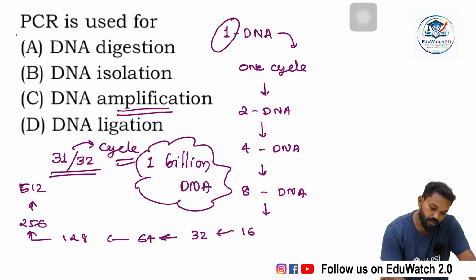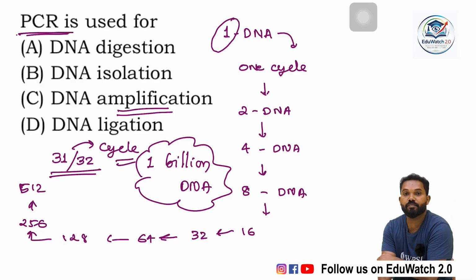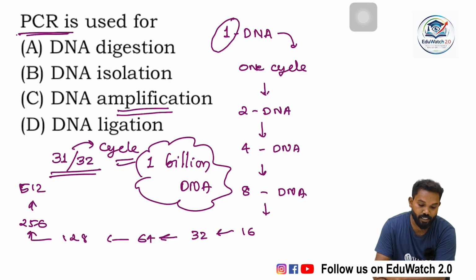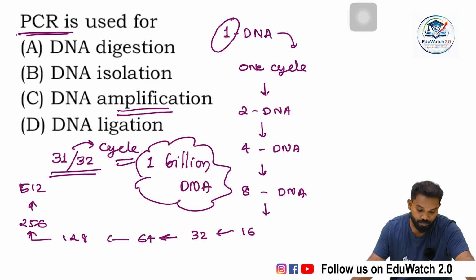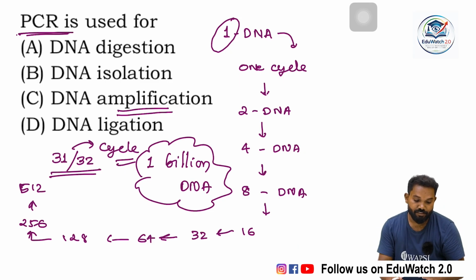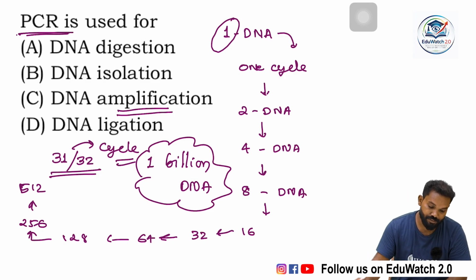So it is a modern equipment widely used in recognition of certain diseases, etc. For DNA amplification, we use a PCR machine. So PCR is used for DNA amplification, not digestion, not isolation, and not DNA ligation. So the answer is C.